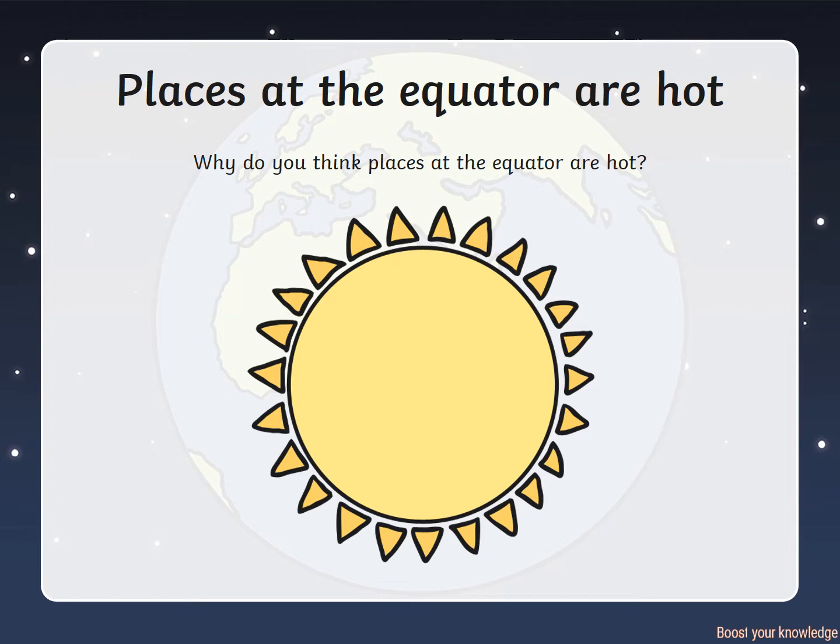Why do you think places at the equator are hot? When the sun shines on the Earth, it sends its warm rays down. Near the equator, the sun is always right on top of you. So, it's like being under a super warm and toasty blanket of sunlight all the time.